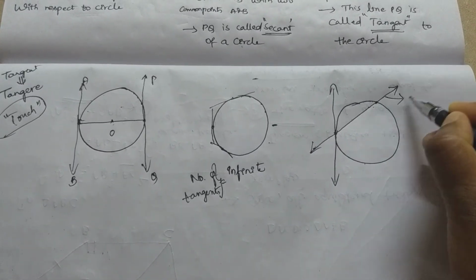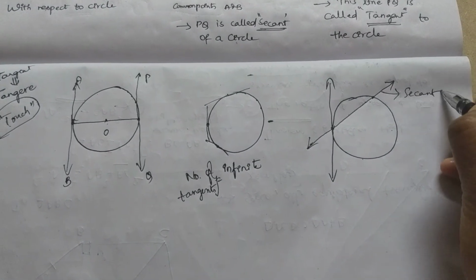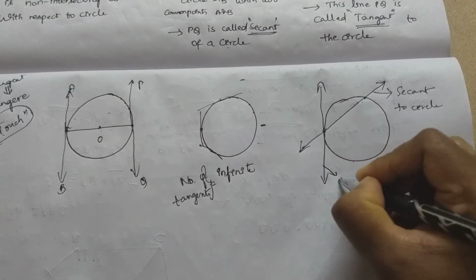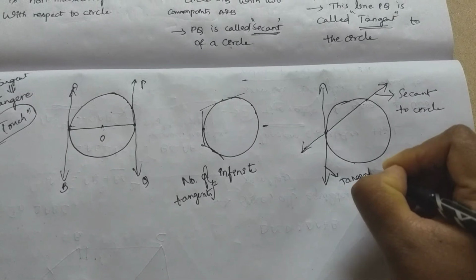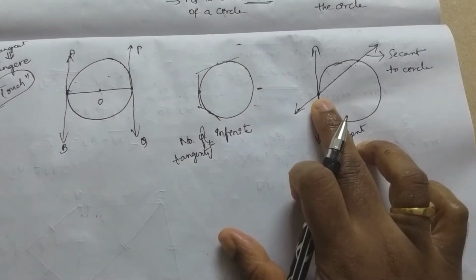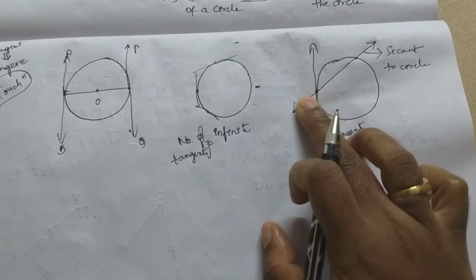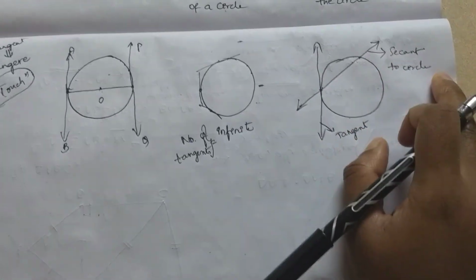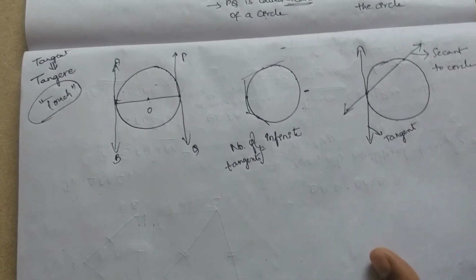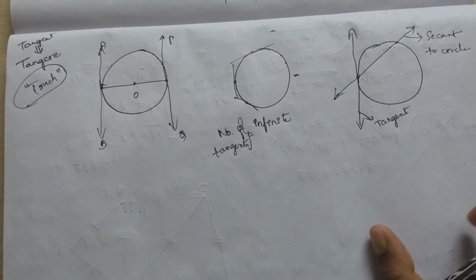This becomes a secant to the circle, correct? So this is the tangent. So for a given point of contact, there exists only one tangent for a given single point. If we draw any other line, then that becomes a secant to the circle. Clear? So this is the basic concept which we have gone through till now.